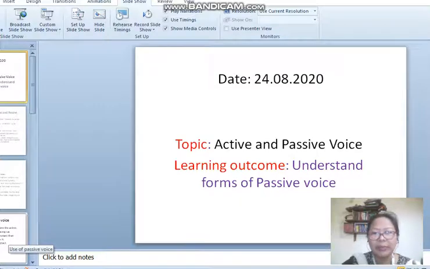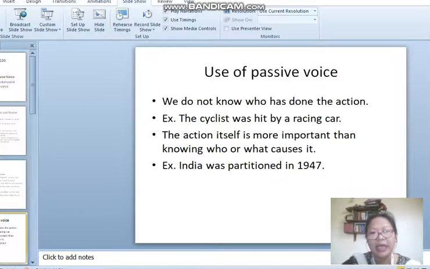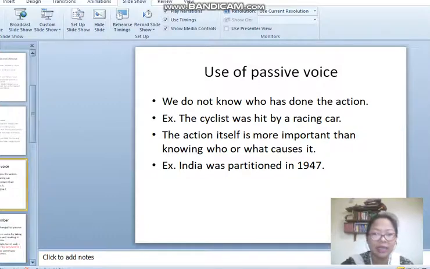We know that a passive voice is a reported voice, and it is used when we don't know who has done the action. Like in this example, the cyclist was hit by a racing car, and the action itself is more important than knowing who or what caused it. Like the example, India was partitioned in 1947. So these were the examples which I gave you in the last class.